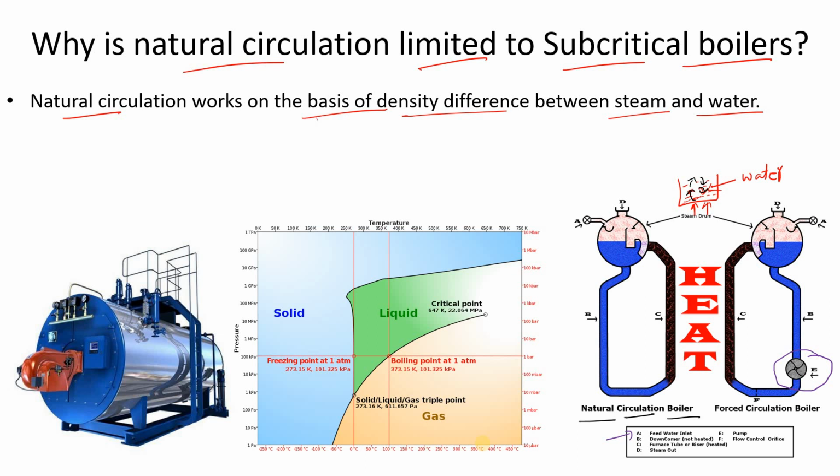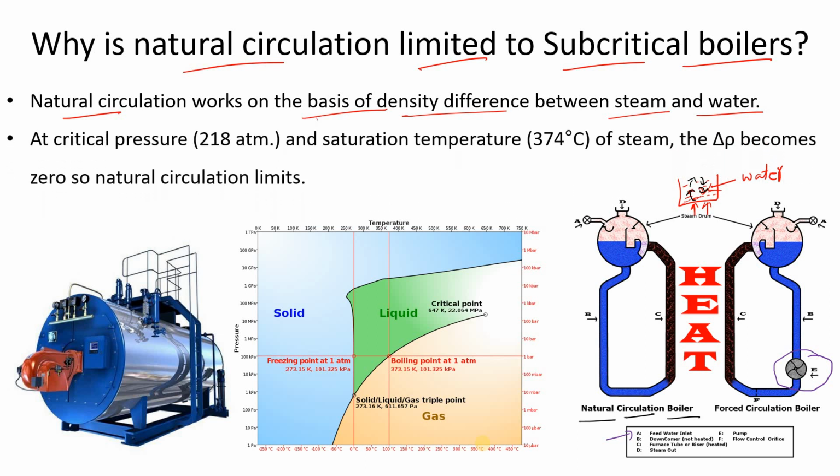The application of the natural circulation boiler is limited. Mainly in a high pressure boiler we use forced circulation. Now, as our topic is why natural circulation is limited to subcritical boilers, there is one term that comes into the picture, that is subcritical, which is divided into sub and critical.